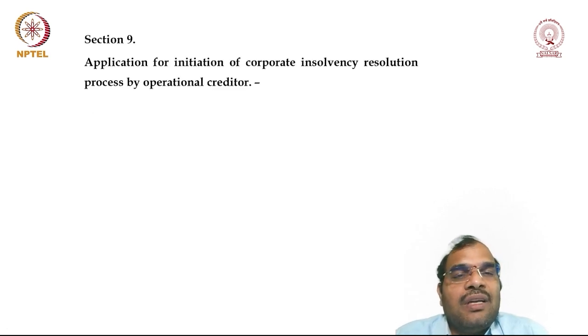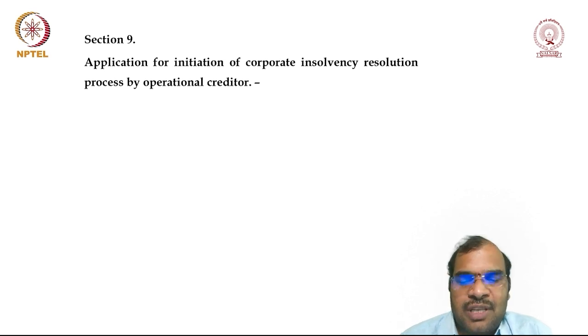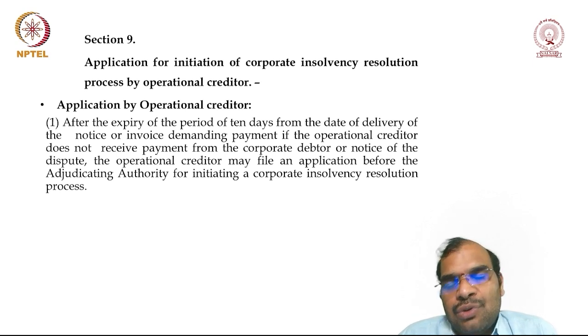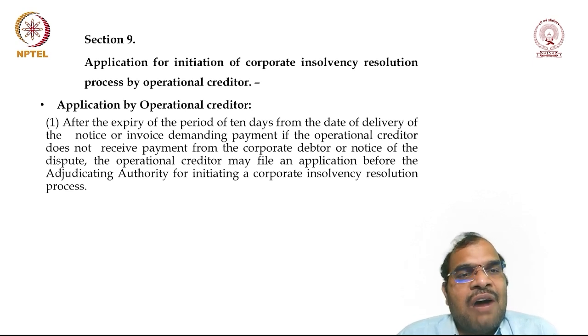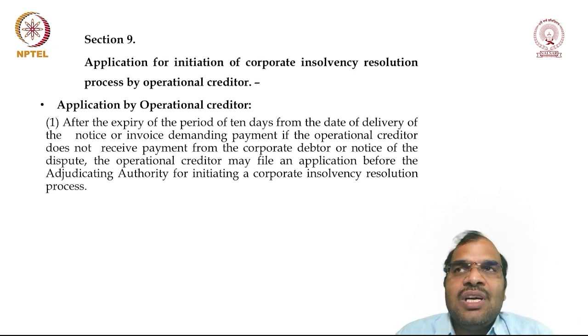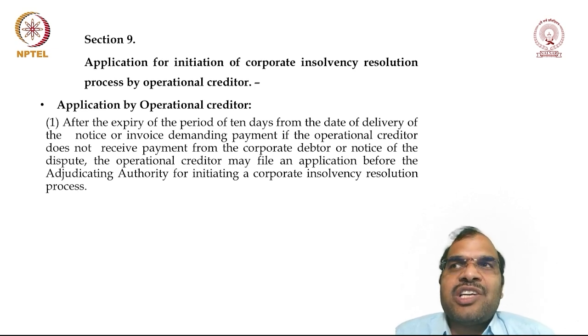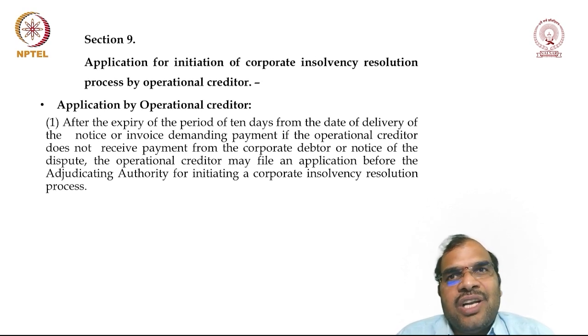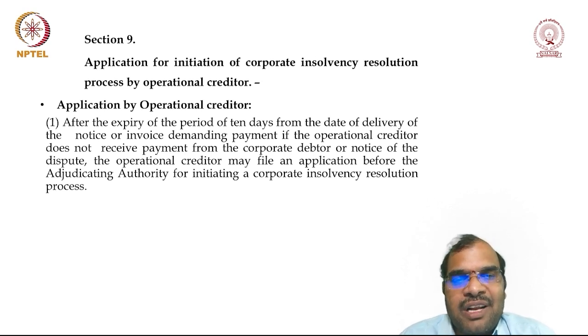Then section 9 speaks about the application for initiation of corporate insolvency process by the operational creditor. So how to initiate? Application by the operational creditor. You are supposed to make an application to the NCLT after expiry of the 10 days. In the previous section we discussed that within 10 days he has to give the reply, either stating that there is a dispute, or stating that the money is already paid.